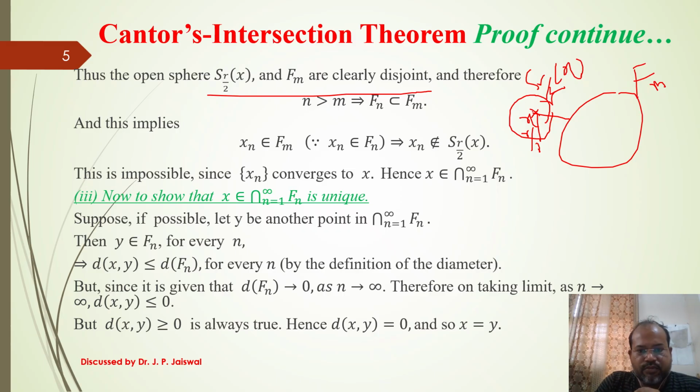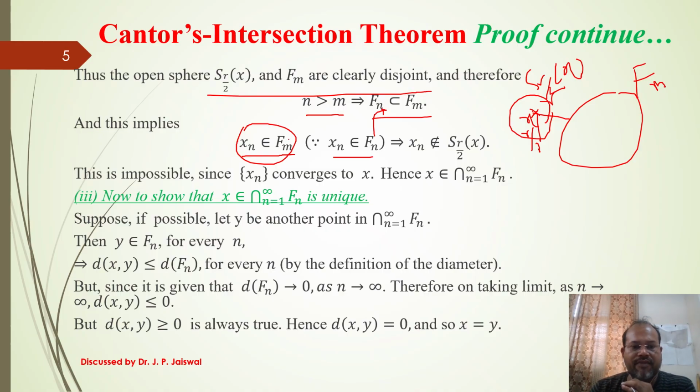Now if we assume n is greater than m, then by the assumption fn should be a subset of fm. This is a decreasing sequence, and this implies xn belongs to fm. Why? Because xn comes from fn, and fn is a subset of fm, so xn definitely belongs to fm.